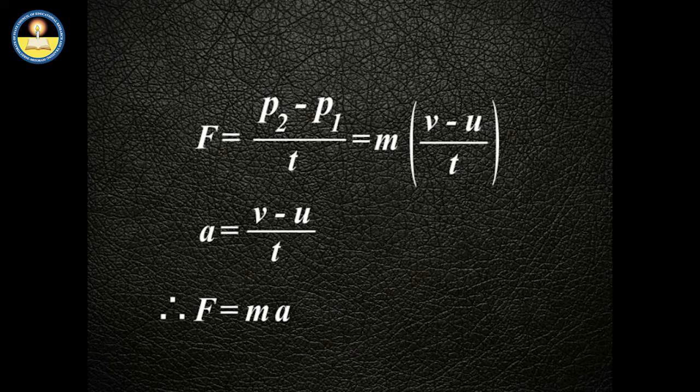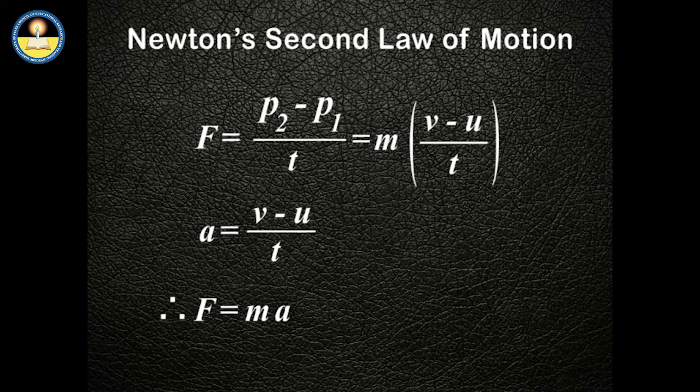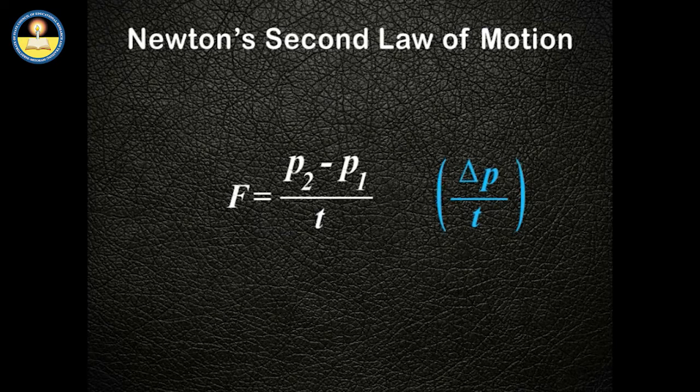We know that the acceleration is equal to the time rate of change of velocity. Therefore, force is equal to the product of the mass and the acceleration. This is the commonly known form of Newton's second law of motion, according to which the applied external force is equal to the time rate of change in linear momentum.